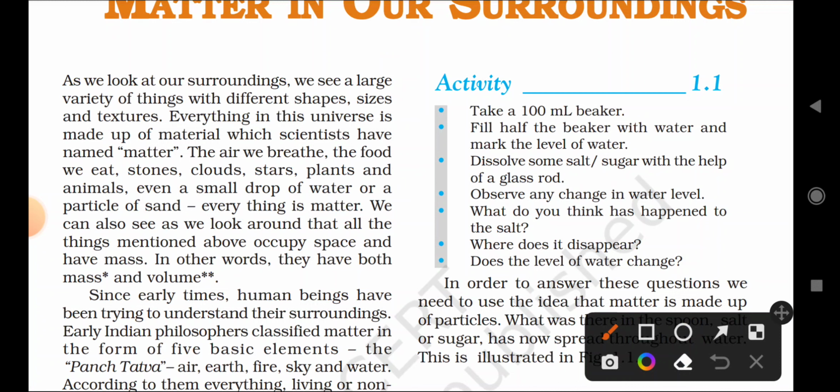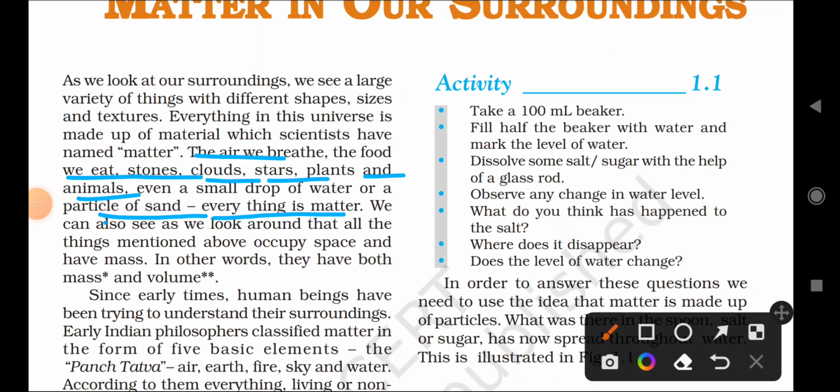For example, the air we breathe is also made up of matter only. The food we eat is also made up of matter. Stones, clouds, stars, planets and animals are all made up of matter, including the small drop of water, and sand also is made up of particles.